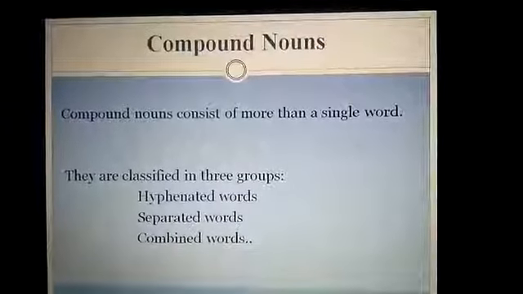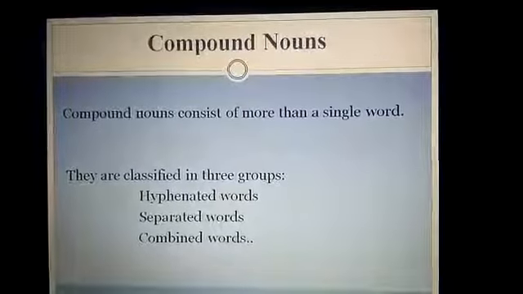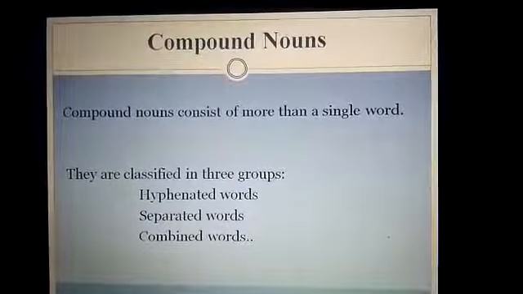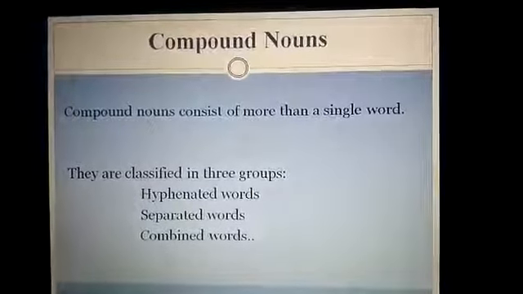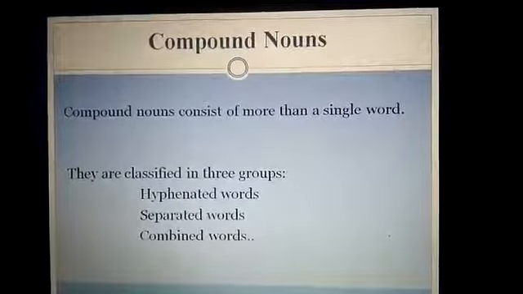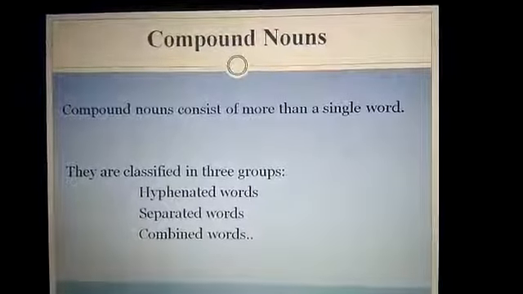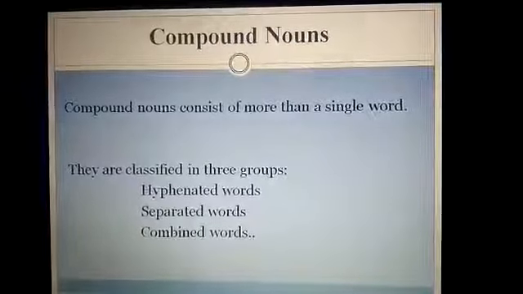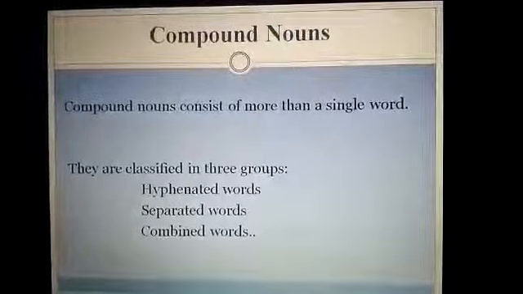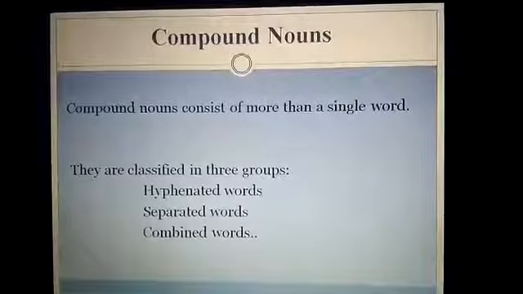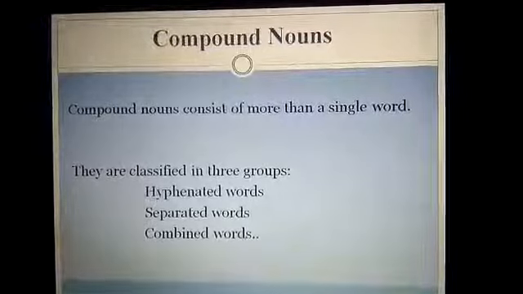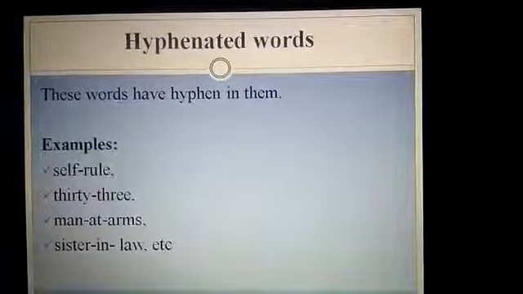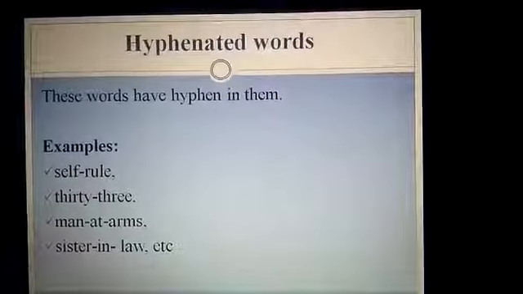Also, we have one other type of noun, that is compound nouns. Compound nouns consist of more than a single word. Up till now, in all the examples we have discussed, the nouns were just single words. But here compound nouns consist of more than a single word. They are further classified into three groups: hyphenated words, separated words, and combined words. Let's discuss them separately.